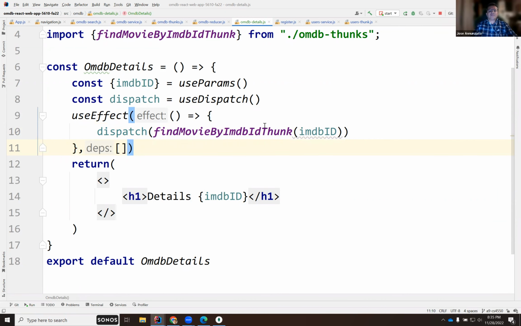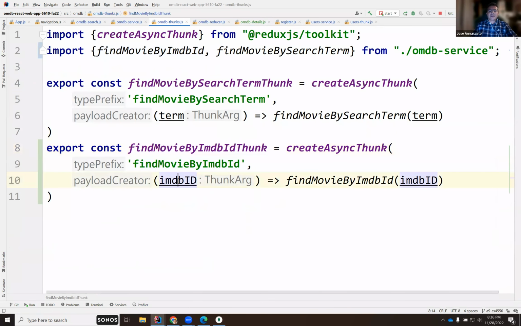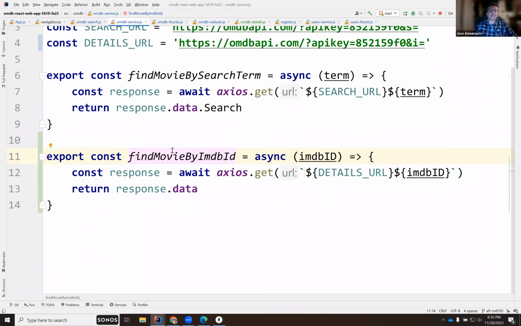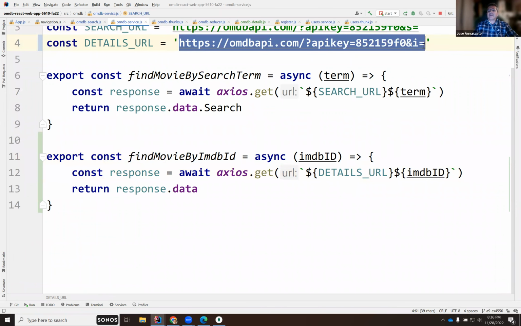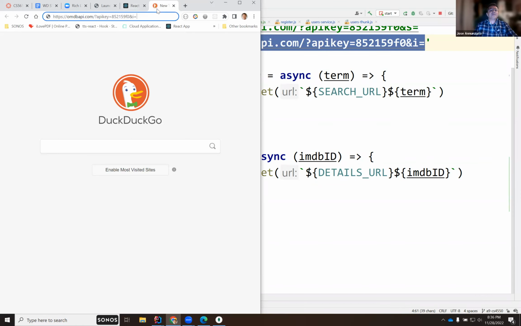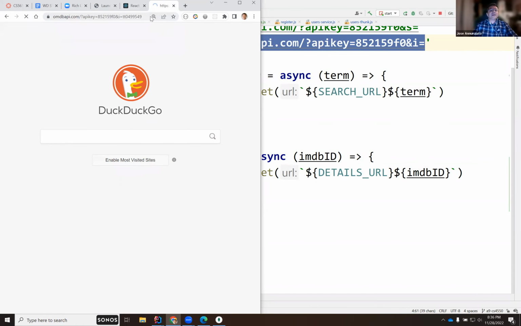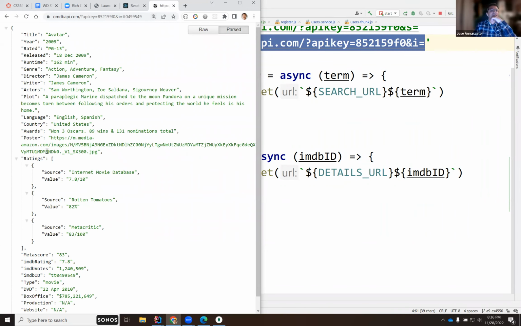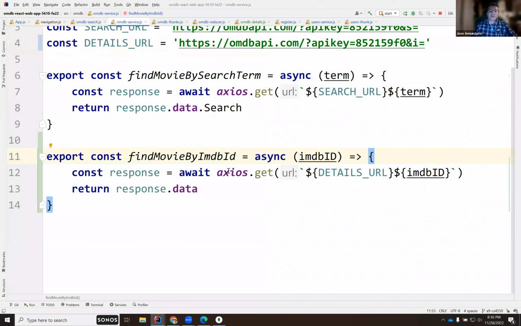This is going to go out to the thunk. It's going to IMDb. It's going to go out to the service. The service is going to go out to the OMDB API, right? And it should come back, right? It should be something like this, with that followed by the ID, that ID, and should come back with Avatar, right? So it should come back with that object, the data.